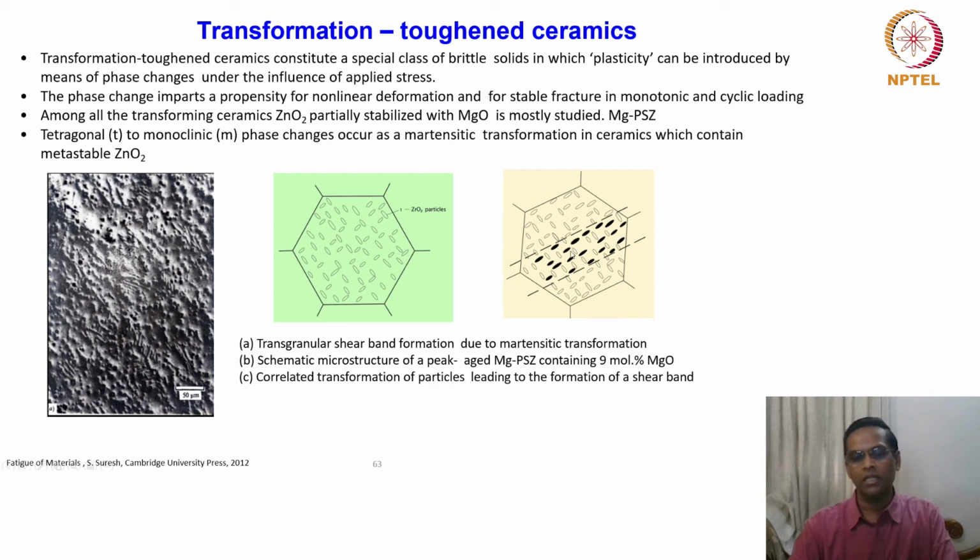What is interesting in the schematic is that it is again based on experimental evidence only. The transformed particles from the tetragonal to monoclinic phase have the same orientation. So when you say that it is undergoing a martensitic transformation, locally it will cause some shear strain, right?